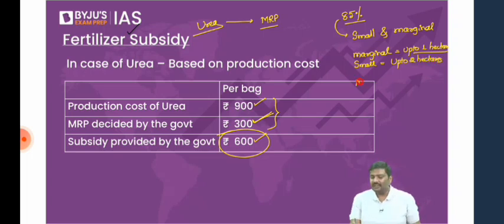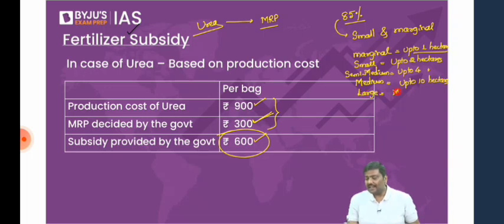Then there is a medium farmer. Some of the books or classifications will also have semi-medium before medium. Semi-medium means more than 2 hectares and up to 4 hectares. Medium is up to 10 hectares. And finally, large farmer, more than 10 hectares. This is the classification used. But what you will realize is, most of the farmers are here.